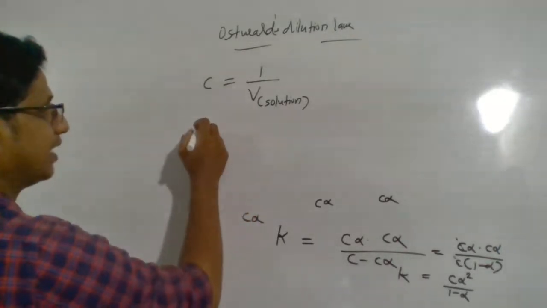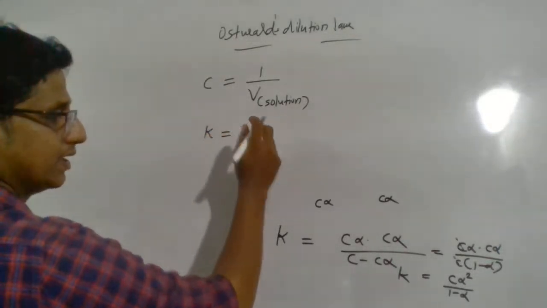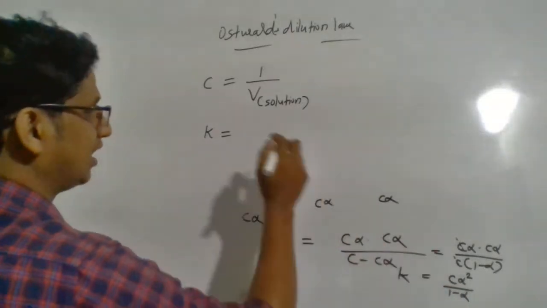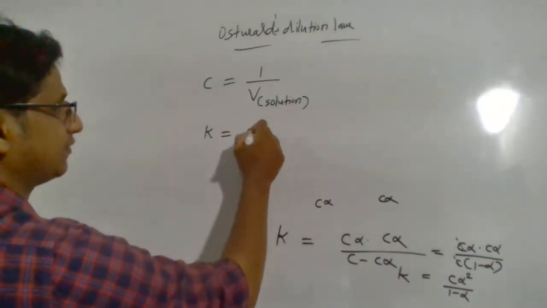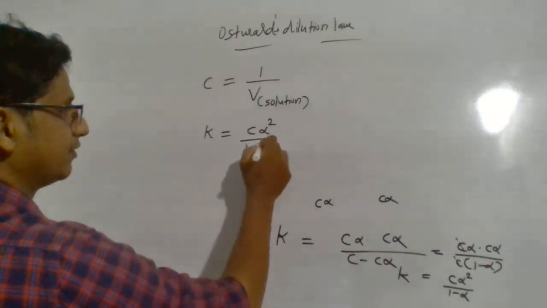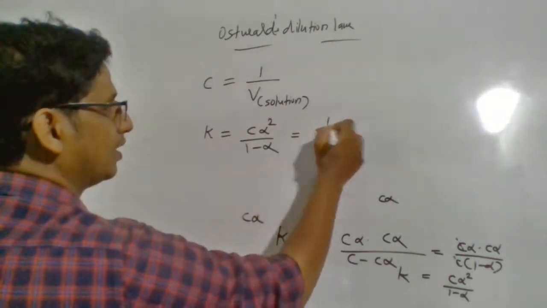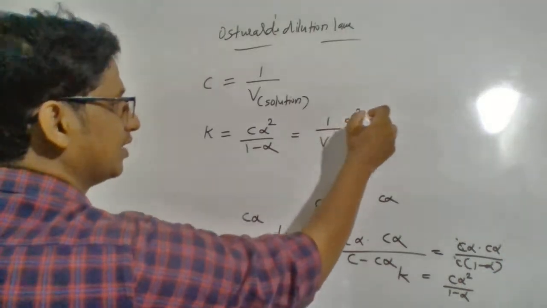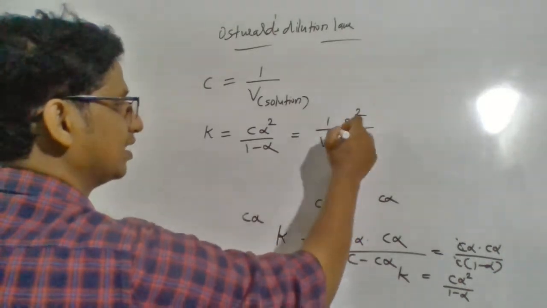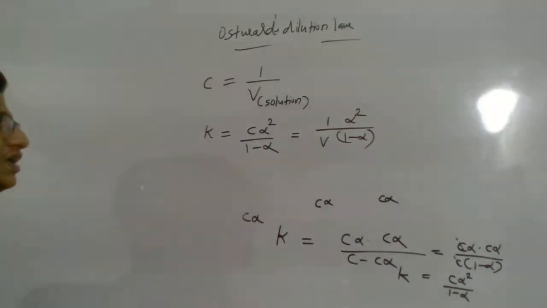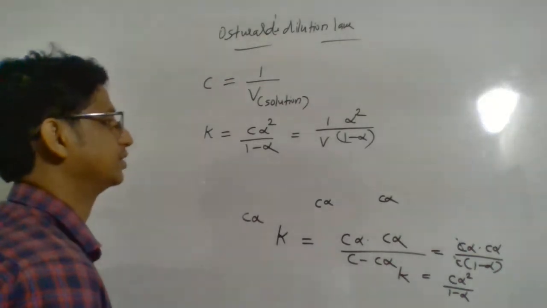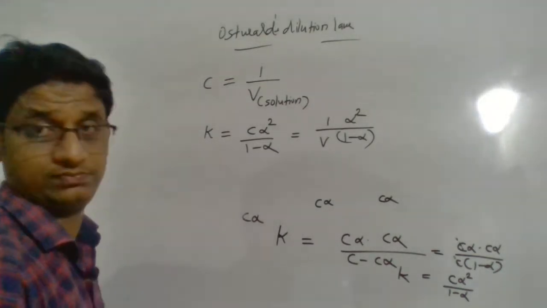So let us apply K equal to Cα² divided by (1 minus α), putting C equal to 1 by V. So it will be 1 by V, α² divided by (1 minus α). This is the dissociation constant in terms of volume.